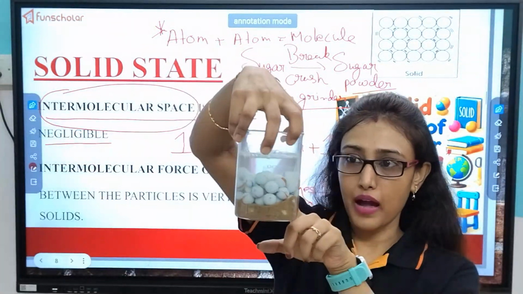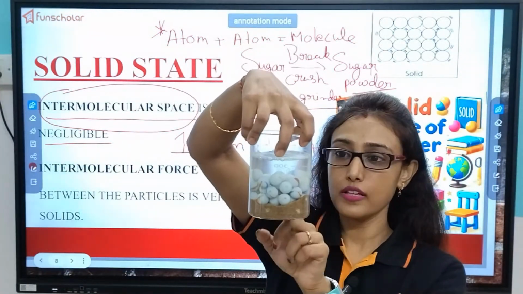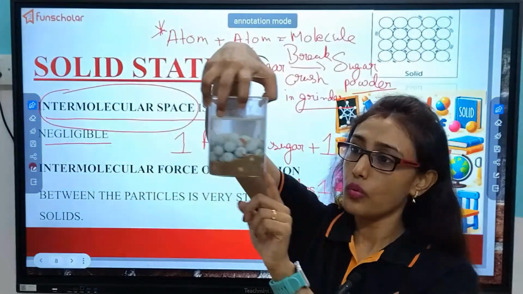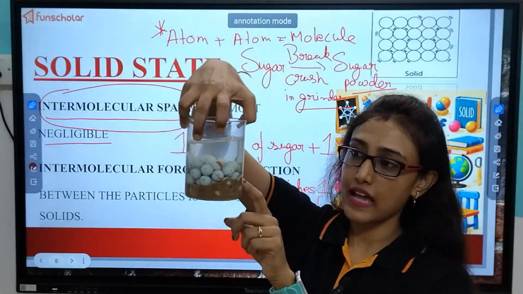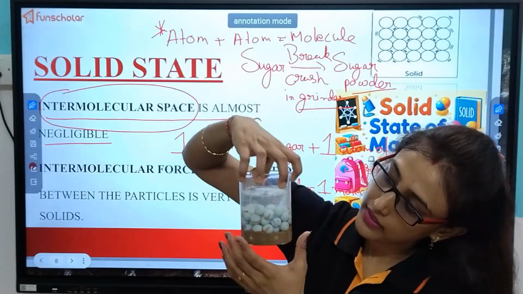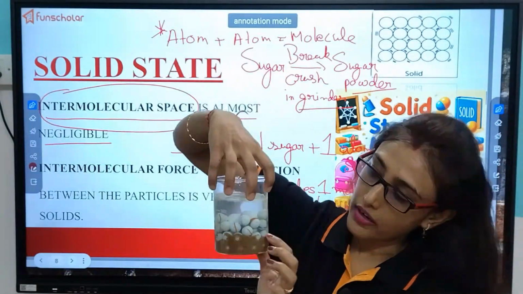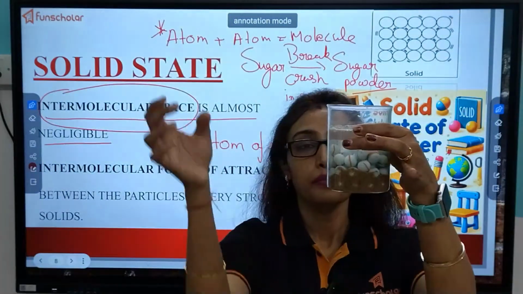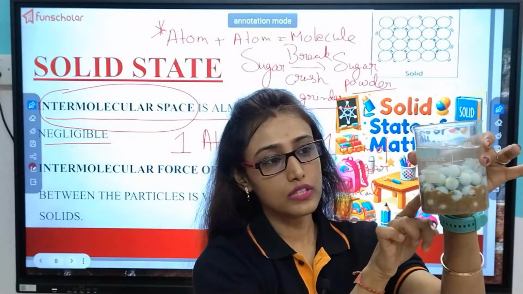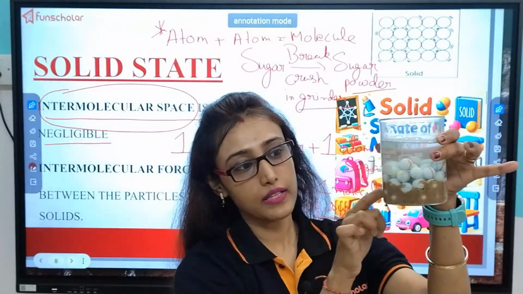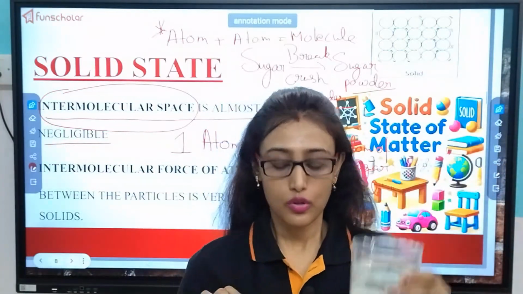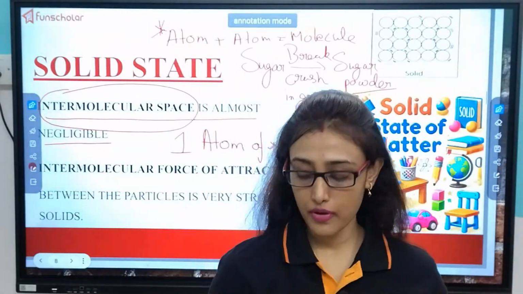First, I gave the marbles. There was space remaining. So, what did the sand do? The sand took the place between the molecules. And after I put the water, it took the remaining space between the molecules. So, what can we conclude from it?